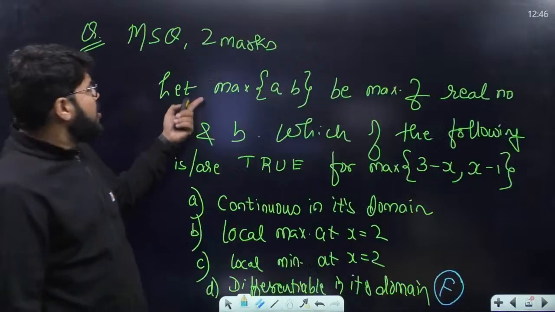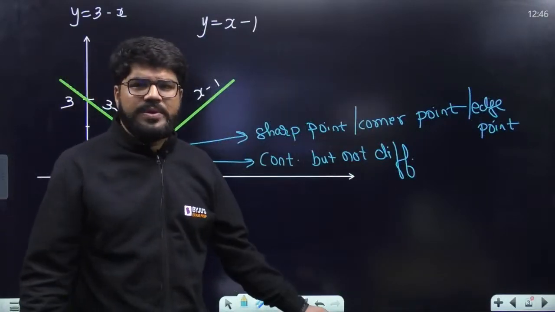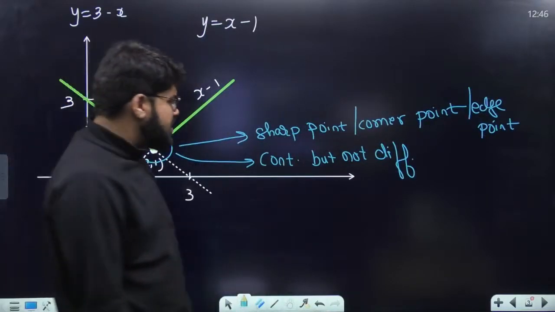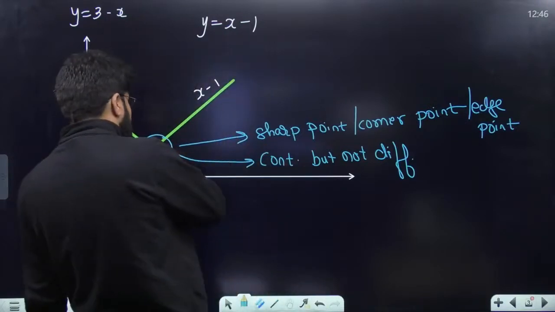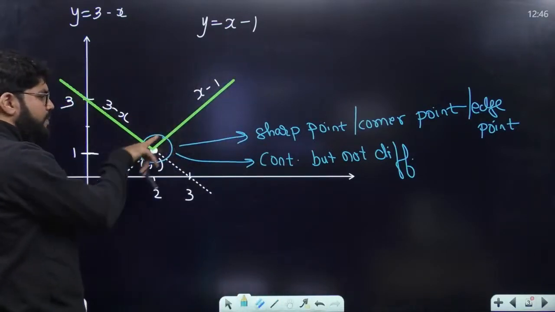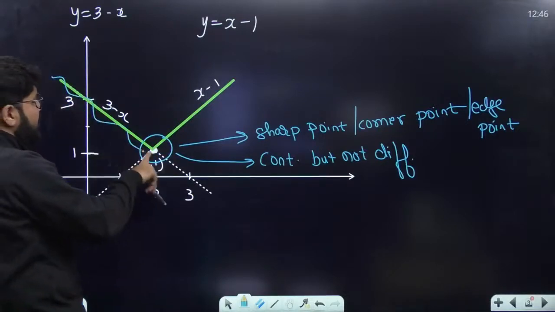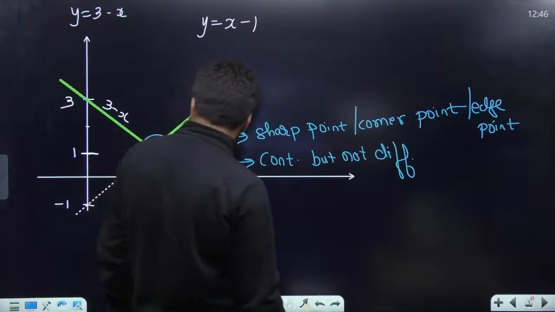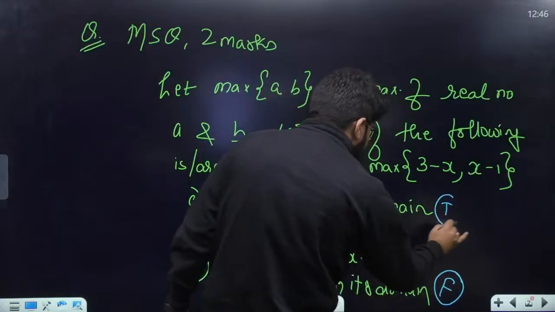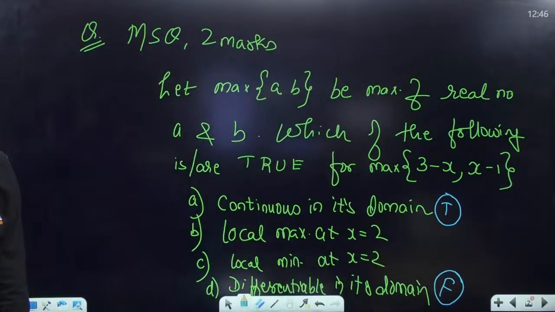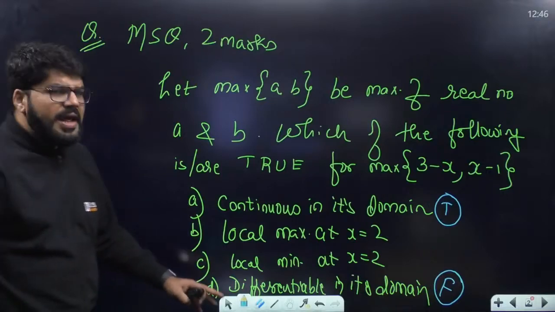All other points, it's a linear function, which is differentiable and continuous both. But at this point, continuous but not differentiable. अच्छा, continuity की बात करें तो it is continuous everywhere then. It is continuous everywhere. So this stands to be true. Continuity is there for all values of x. Okay. Now, A, B, C.